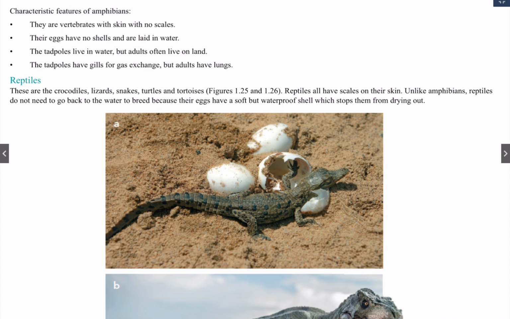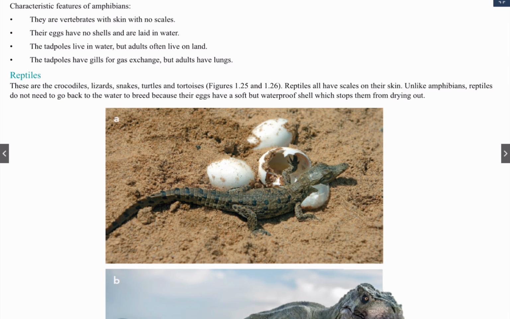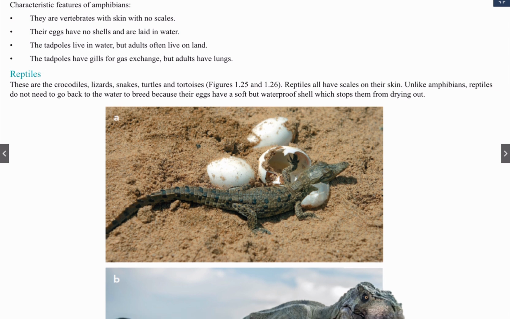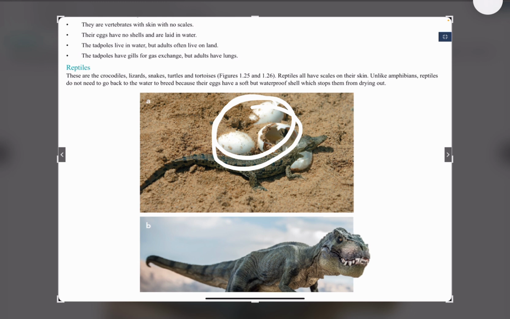The significant appearance that we can see on reptiles is that reptiles all have scales on their skin. Just like this crocodile, you can see some smaller scales on its skin. Unlike amphibians, reptiles do not need to go back to the water. Their eggs are fertilized and have a shell, so this stops them from drying out. Please note these down so that you can review them for your test.